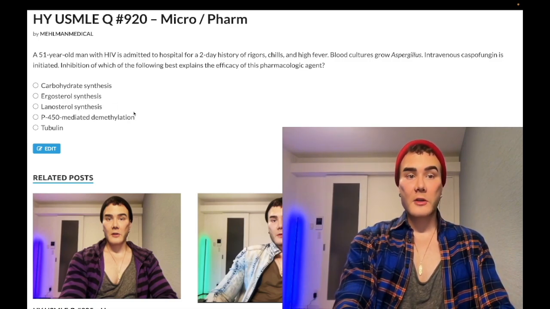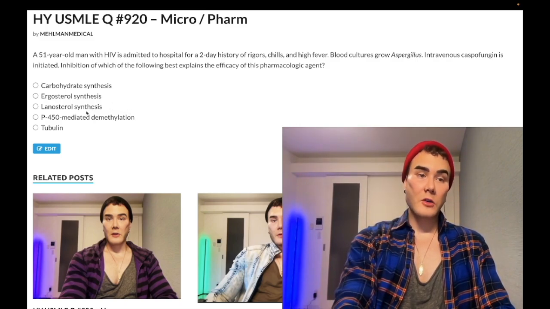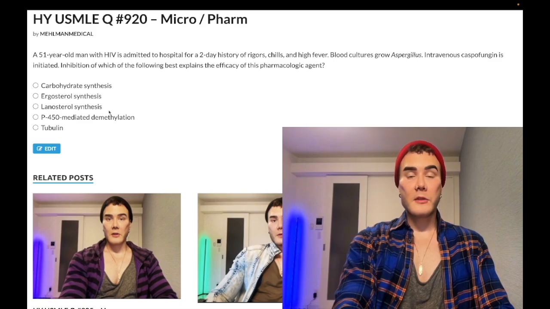Choice C, lanosterol synthesis, wrong answer. So that's going to be terbinafine. All right, so terbinafine inhibits the conversion of squalene into lanosterol via squalene epoxidase. And you should be aware that oral terbinafine is used for onychomycosis, that's nail bed fungus. And topical terbinafine sprays and foams can be used for tinea pedis the same way that topical azoles, clotrimazole, miconazole can be used for tinea pedis. Wrong answer.